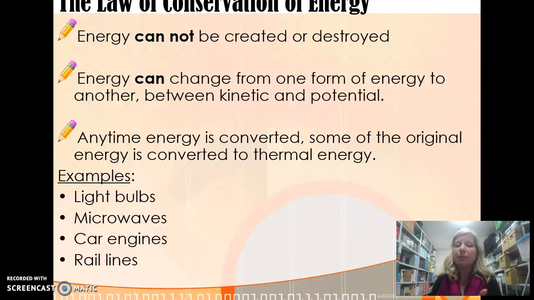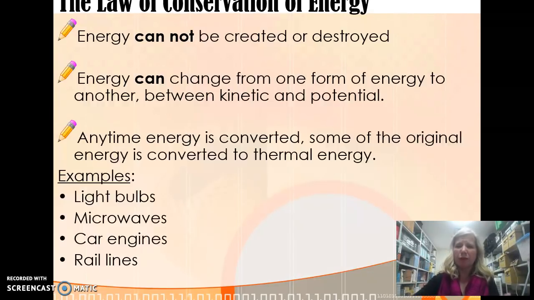So anytime energy is converted, some of the original energy is converted to thermal energy. Remember, thermal is like that heat. So think about when you turn a light bulb on, that electrical energy. If you touch a light bulb that's been on for a while, it's going to be hot. You're probably going to burn yourself because some of that energy is thermal. Microwaves, that radiant light, it turns it to heat.